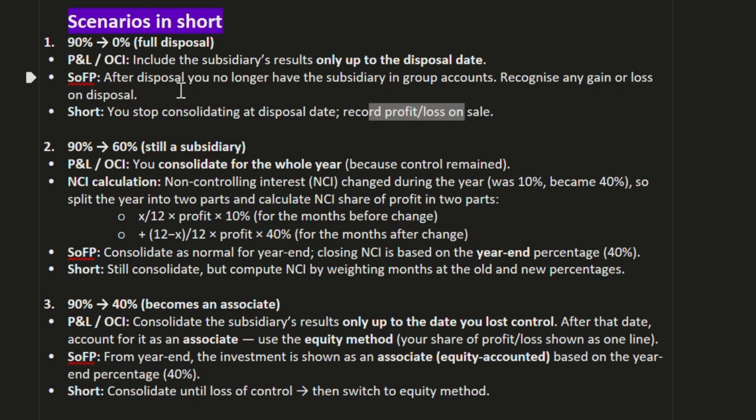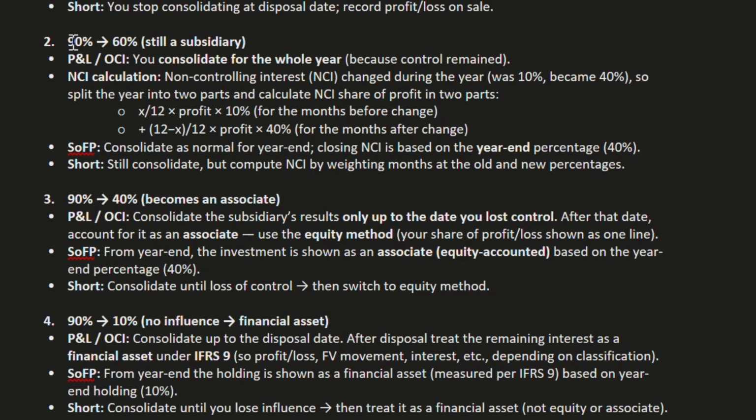Statement of financial position: after disposal, you no longer have the subsidiary in group accounts. Recognize any gain or loss on disposal. You stop consolidating at the disposal date. We get a profit or loss on sale. Now, 90% becomes 60%. Still a subsidiary. P&L or OCI: you consolidate for the whole year because control remained.